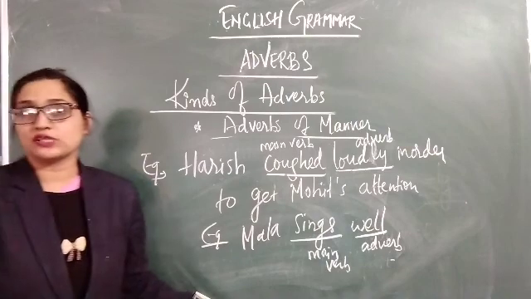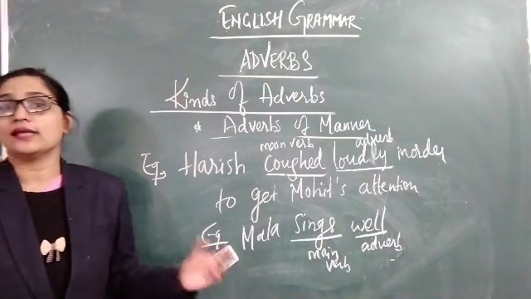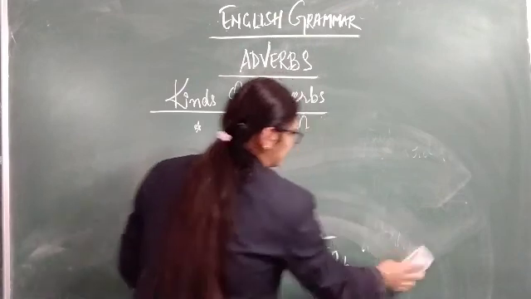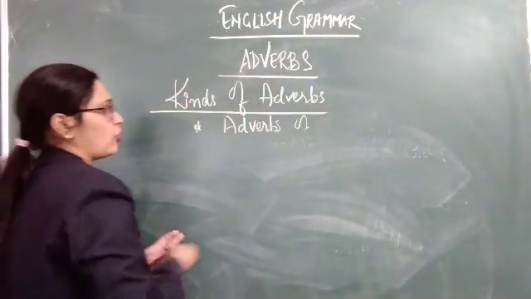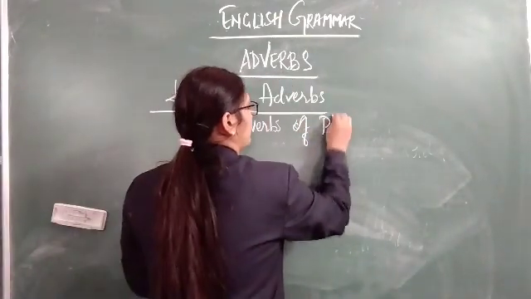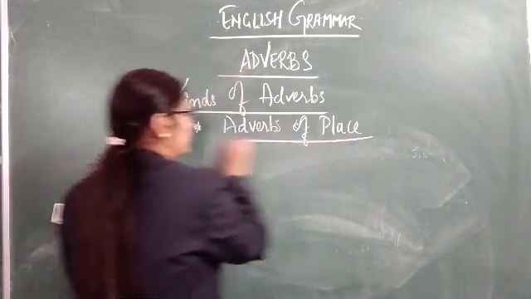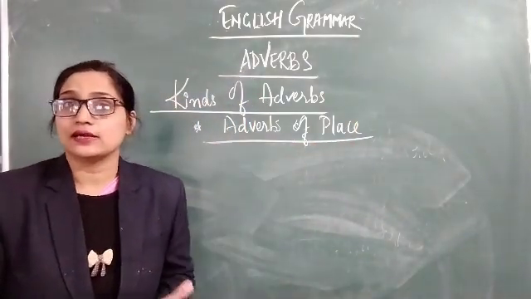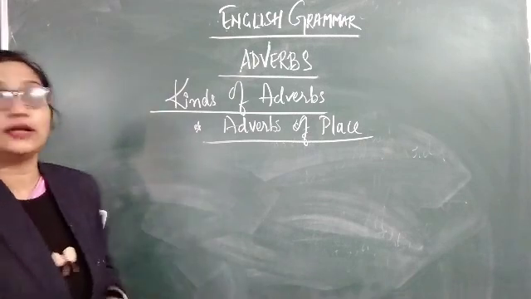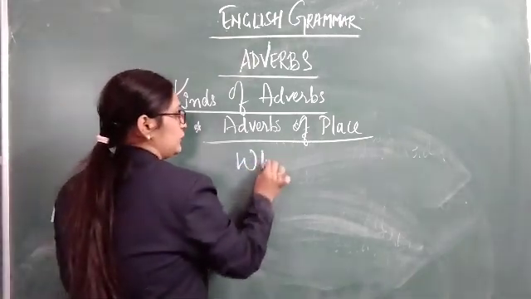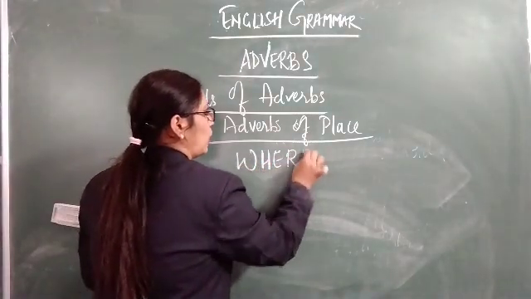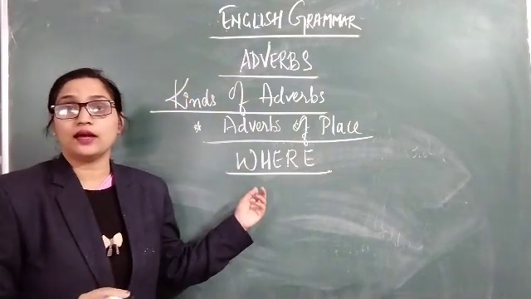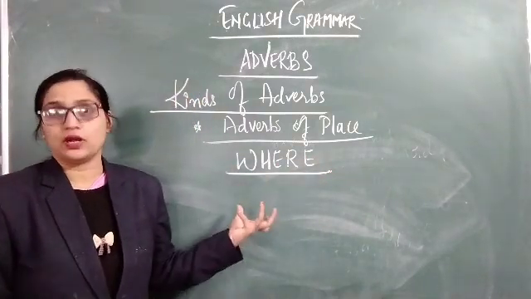Now let us proceed to the second one, that is adverbs of place. This adverb of place tells us where an action takes place. Here you have to learn where. In adverbs of manner, what did we see? How.